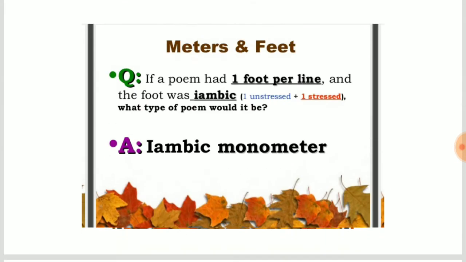Okay. Meters and feet. If a poem had one foot per line and the foot was iambic, meaning one unstressed syllable followed by one stressed syllable, what type of poem would it be? So this poem would be iambic monometer, because it has one foot per line.